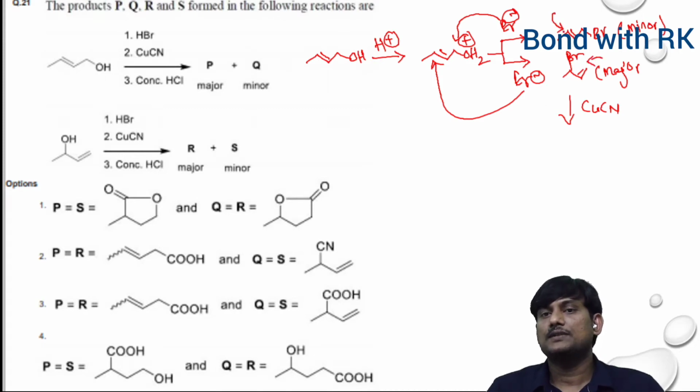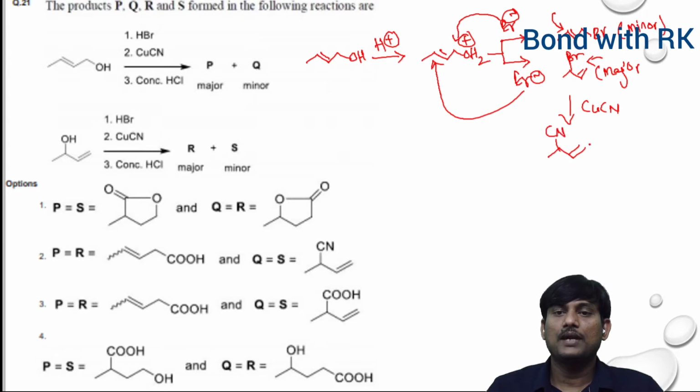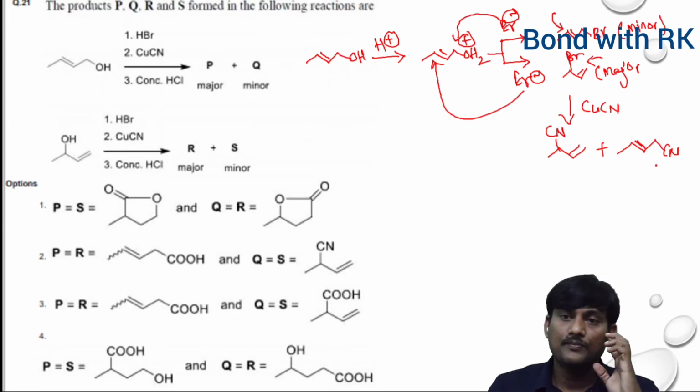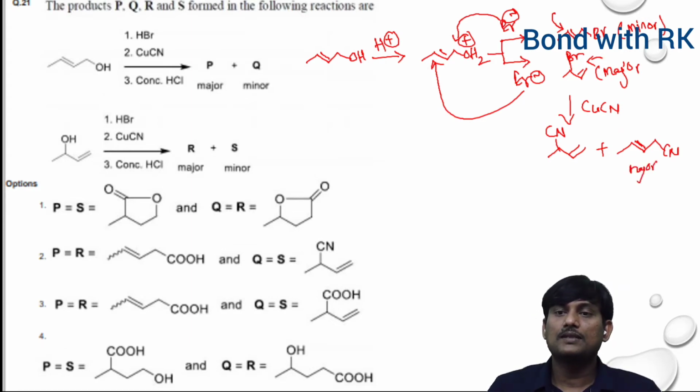When there is attack of CN at this position, you will get this one, CN, and here when there is attack of CN, this is the double bond. So this one is major, and this one is minor.